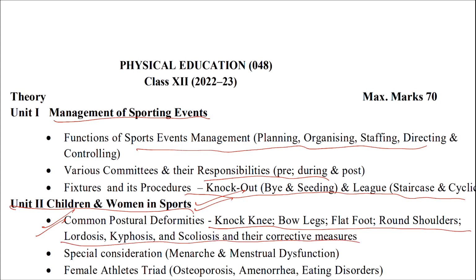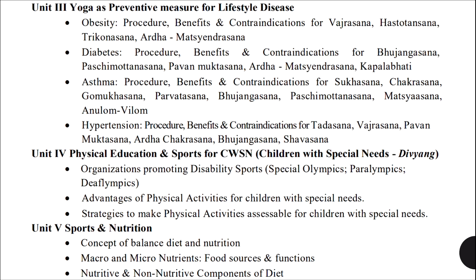तो ये last year भी था, इस बार भी है. Special consideration: menarche, menstrual dysfunction, female athlete triad, osteoporosis, amenorrhea, eating disorder. So it was also there. Now also no change in this unit. Okay, let's go to the third chapter now. The third unit is yoga as preventive measure of lifestyle disease. So it is also the same, no change in that.